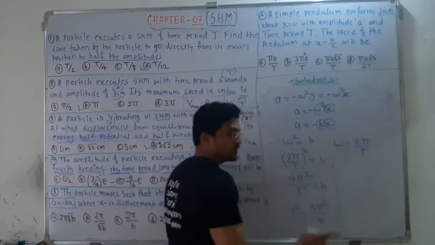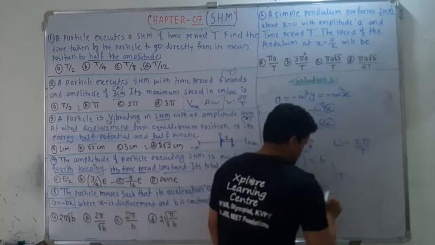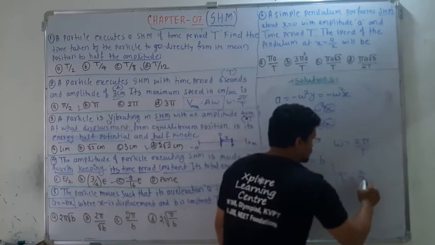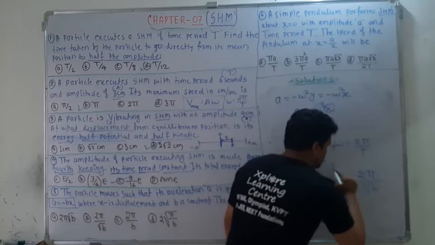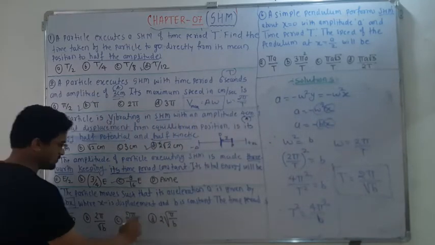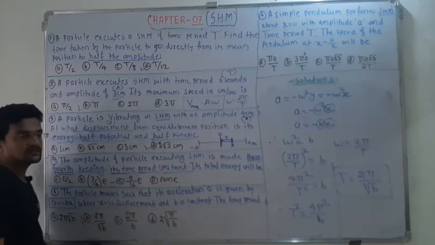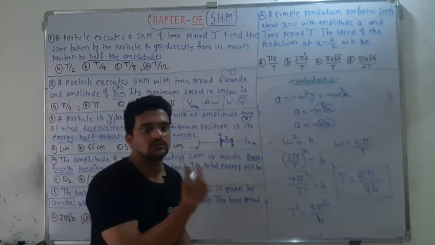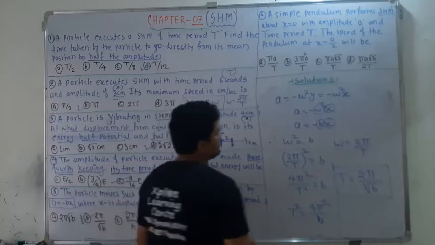They have asked only the time period, that is T. So taking the square root, T is equal to the square root of 4 pi square, which becomes 2 pi itself, and the square root of B is nothing but under root of B. So this is your time period, that is nothing but the option 2 pi under root of B. So option B is correct. Pause the video and see the solution, how it is obtained. Okay, next one.